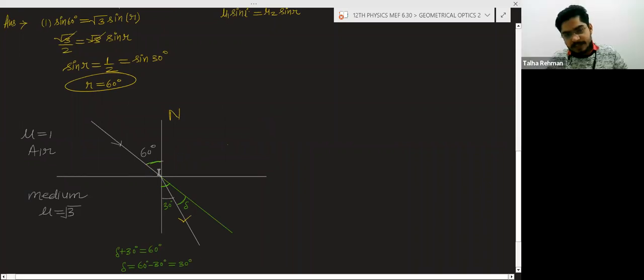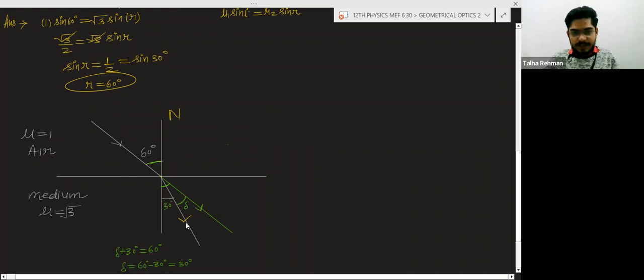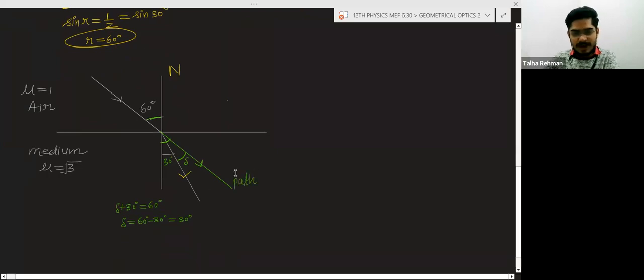Deviation means initially if there is no refraction, then the light will go straight like this. But where is the light going? Here, this is the actual path of the light. This is not the actual path. So how much is the light deviated? This much the light is deviated. So this is the path of light, you can say. Okay, so already I have told you what these things are.